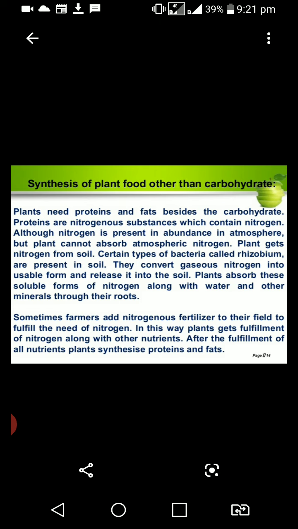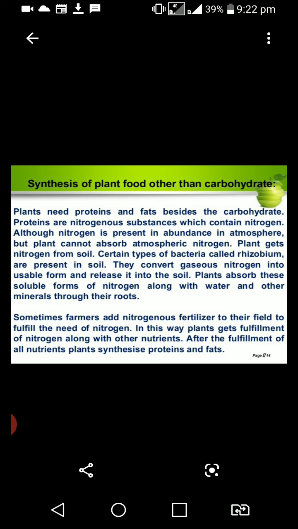Soil has certain bacteria, for example, Nitrosomonas and Rhizobium. These bacteria are present in soil. They convert gaseous nitrogen into a usable form of nitrogen.